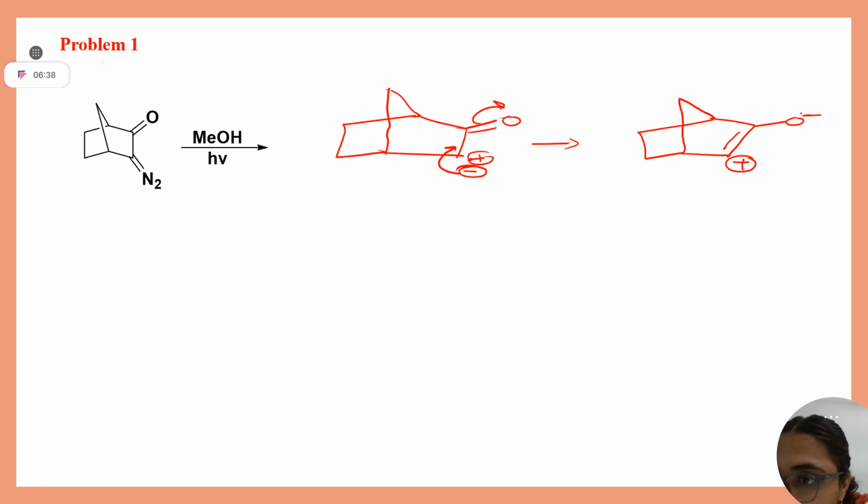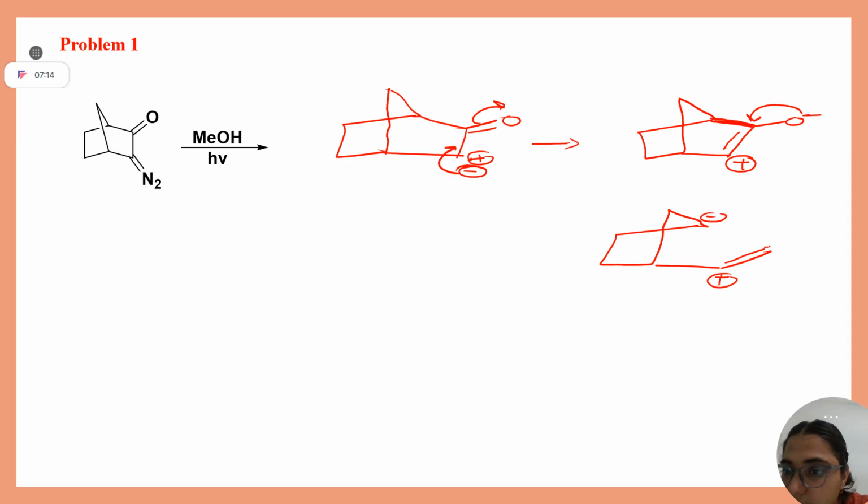Now this oxygen lone pair will come back. Which bond can break? Obviously this bond can break, and it should break in such a way that the positive charge comes here. Why? The positive and negative can combine and form your ketene, yes or no? Yes, ma'am. So can you imagine this structure? Here there will be a negative charge on this carbon.